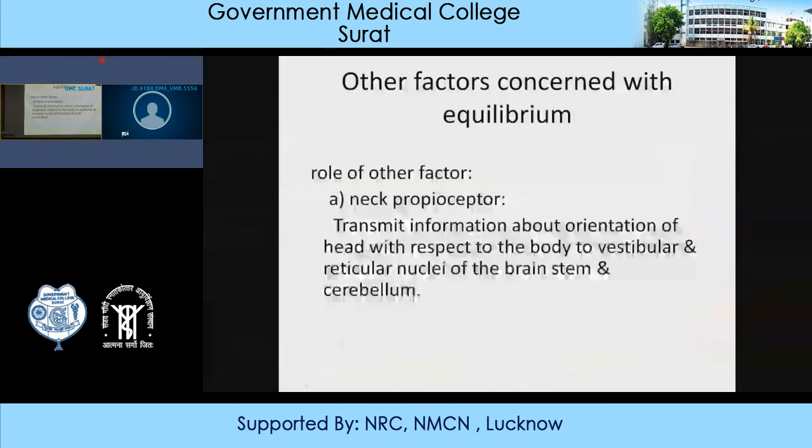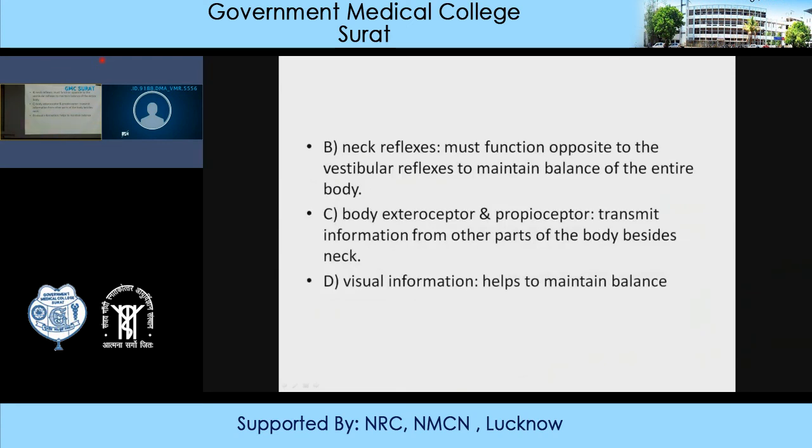Now there are various factors which are concerned with equilibrium. Sensations from the neck also play a very important role in maintaining equilibrium, that is neck proprioceptors, then neck reflexes which are elicited through the vestibular reflexes, which are required for maintaining the position. Then body exteroceptors and proprioceptors are also responsible for maintaining equilibrium, and visual information plays a very important role in maintaining the balance.